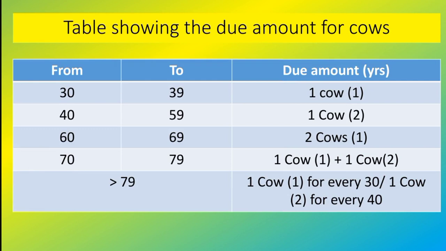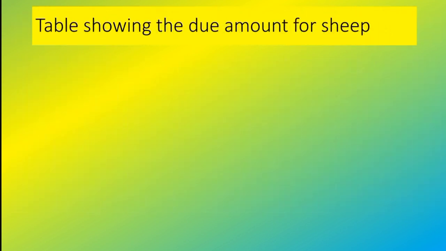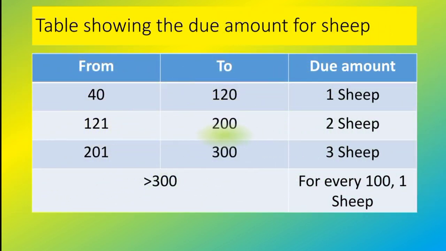And then we have the due amount for cows in the same manner. So we have the years in the bracket: from 30 to 39, 40 to 59, 60 to 69, 70 to 79. Greater than 79, one cow for every 30, or one cow 2 years old for every 40. So the last one is sheep. We also have it here. For every 100, one sheep. And that is all. So that is the last table on this, the last chart we'll be taking. I'll just leave it for us to glance through.